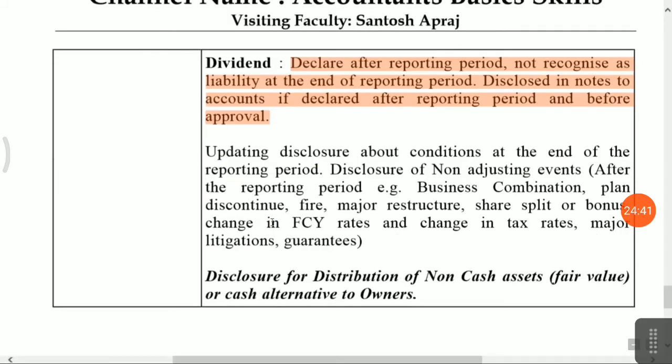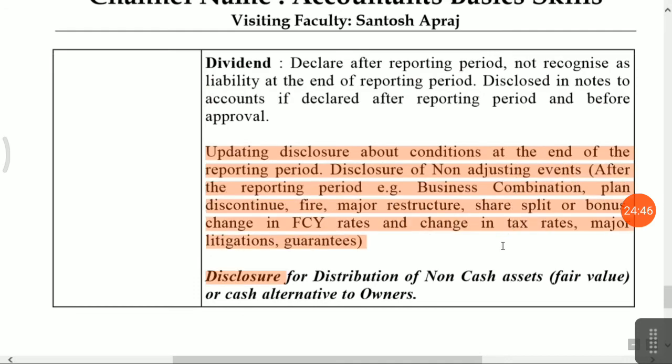Okay. Next one is updating disclosure about the conditions at the end of the reporting period, that is, disclosure of non-adjusting events after the reporting period. For special matters you have to disclose in your notes to accounts: business combination, any plant discontinued, fire occurred, major restructuring, share split, or any bonus declared, change in foreign currency rates, which will indirectly affect your financial statements through an increase in loan liabilities, change in tax rate, major litigation, and any guarantee matters.